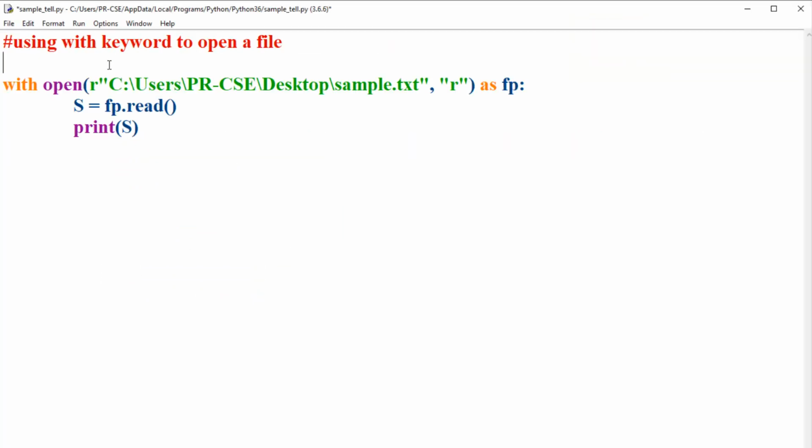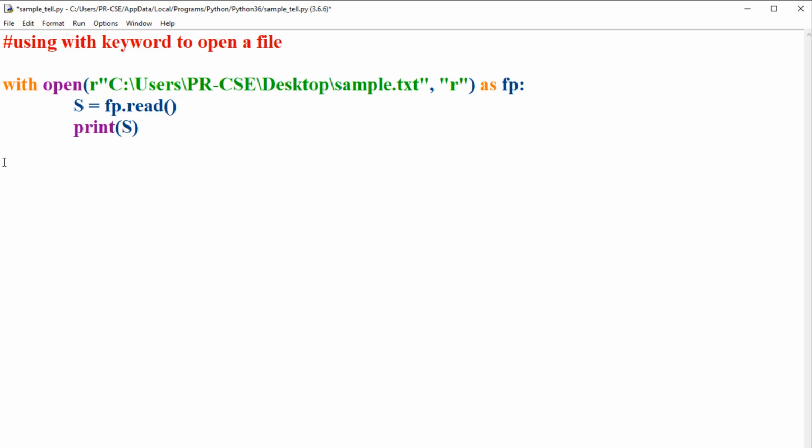Consider this code snippet where the with keyword is used to open a file. Here we are using the with keyword along with the open method to open the file sample.txt in the read mode. The file pointer is stored in the variable fp, and inside this with block, we are reading the contents from the file. The read method is used to read the entire contents of the file, and then we are storing the contents in the variable s, and finally we are displaying the contents onto the standard output display.